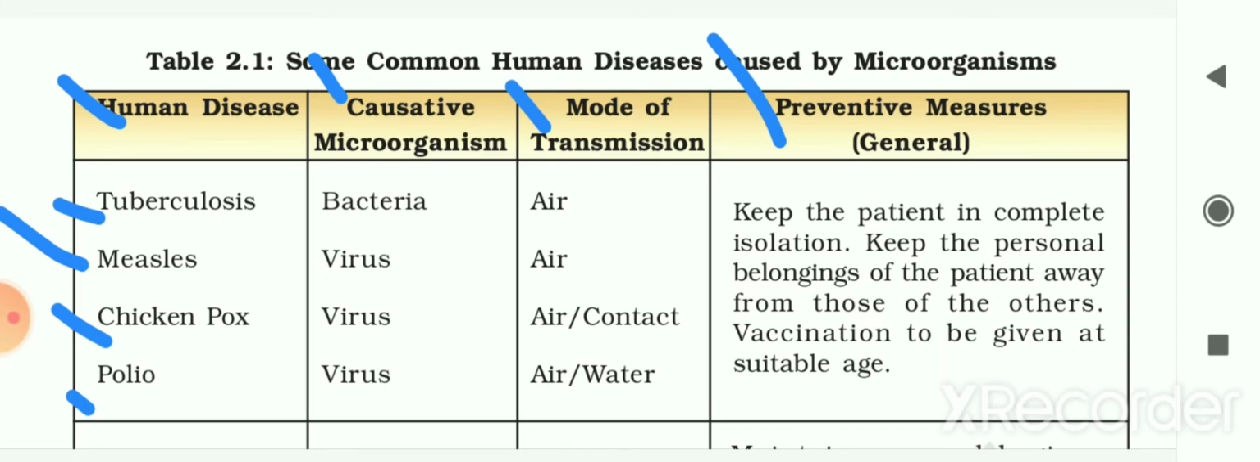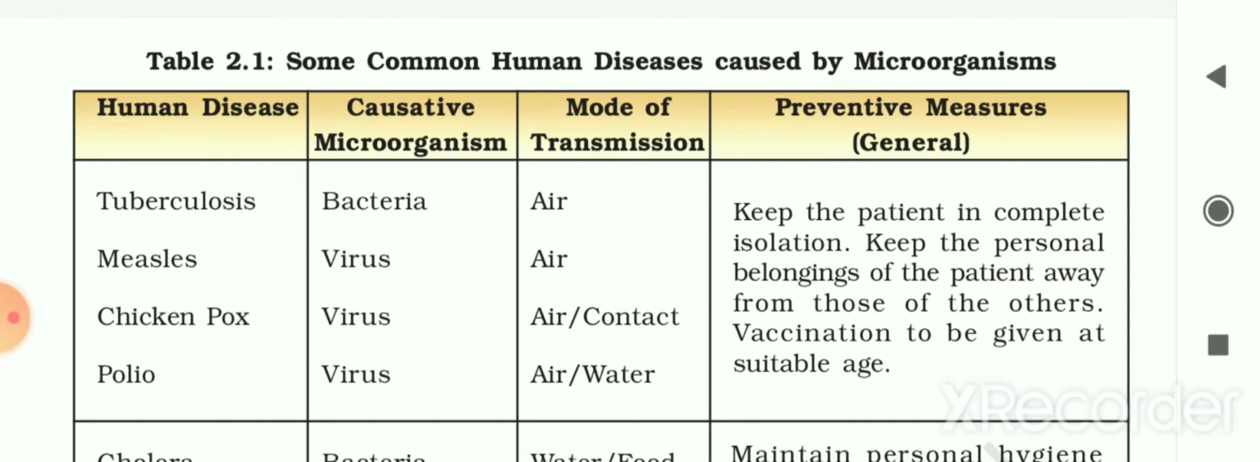The next is polio. It is also caused by a virus and the mode of transmission for this disease is air and water. To prevent this disease, the measures we should follow are to keep the patient in complete isolation and keep the personal belongings of the patient away from those of others. That means we have to keep the personal things of the patient away from other people. And vaccination to be given at the suitable age for this disease.